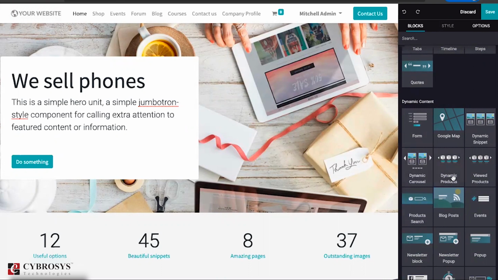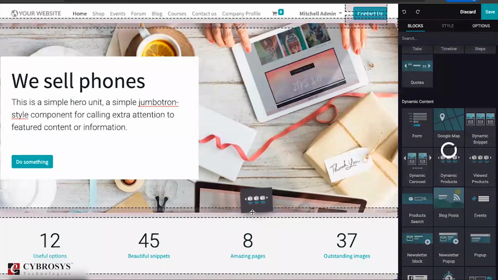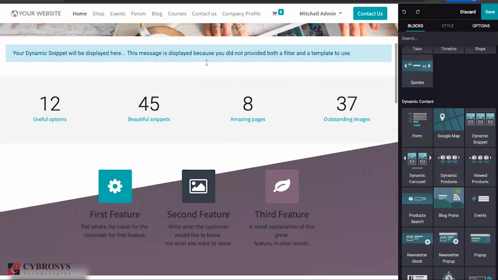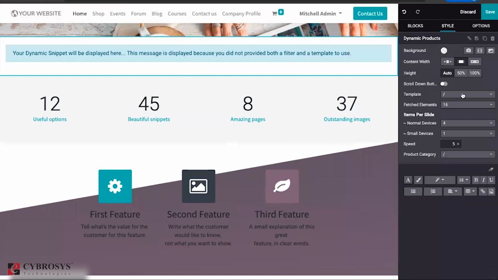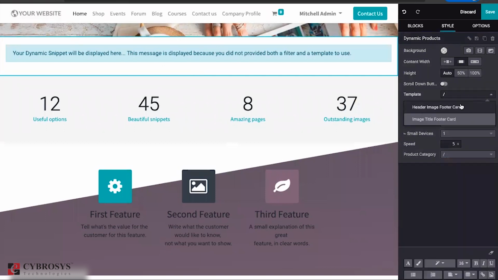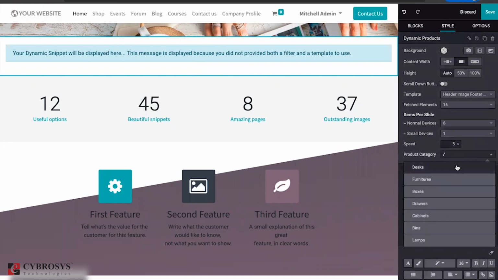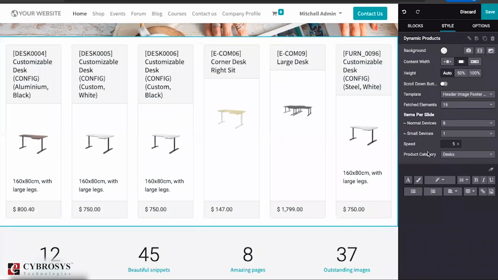Normally you don't want to set a product manually. So you can just drag this snippet or the dynamic content here. Based on that, you can select the product category or product. Once you have added that, you can go here and choose which template should be shown, the header image, and how many blocks or products should be shown there, then which product category should be listed. This type of things you can change here.